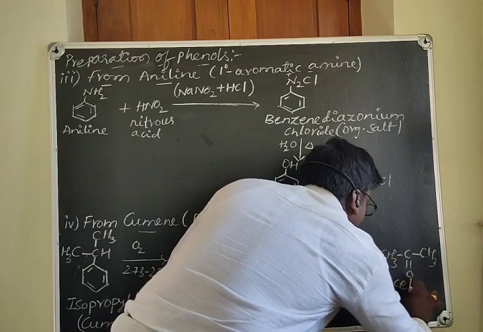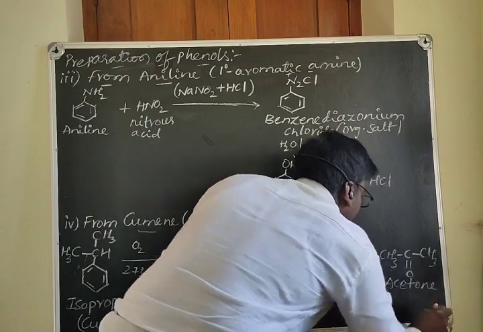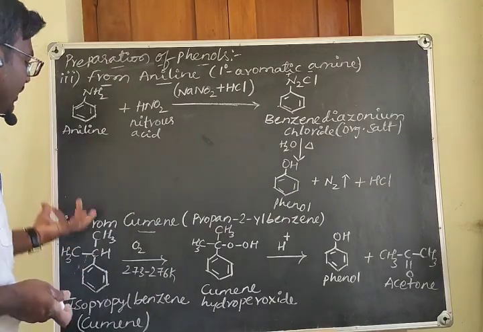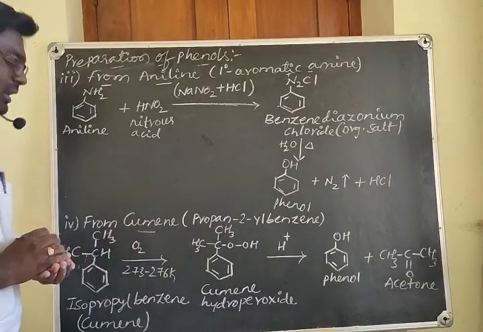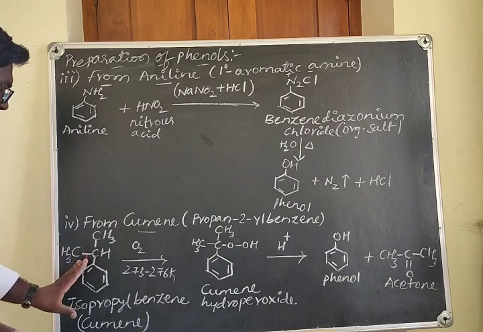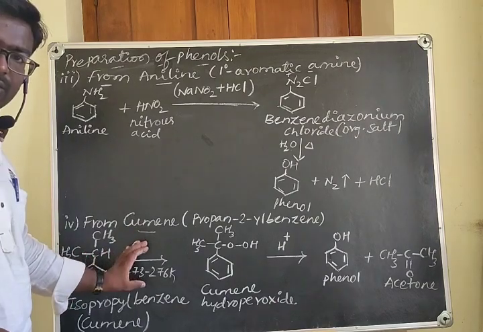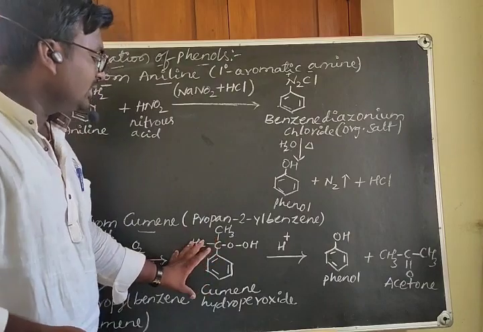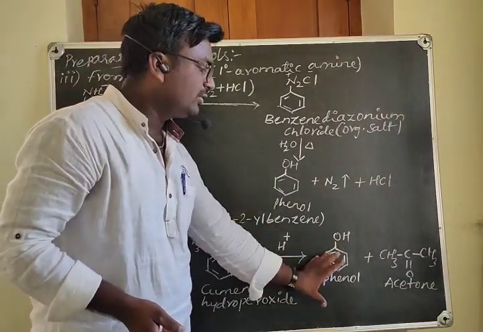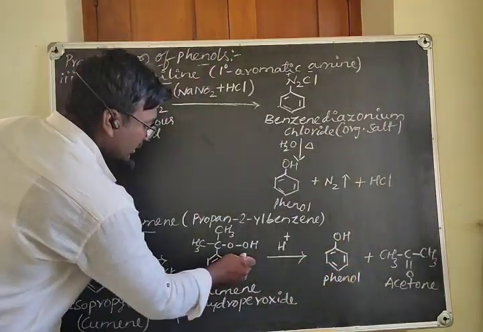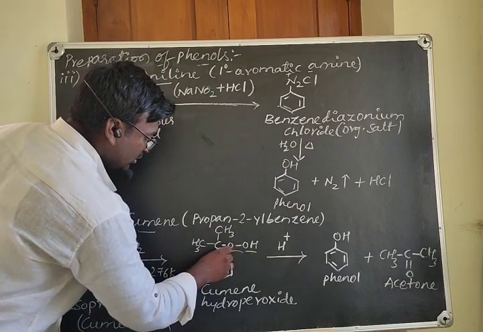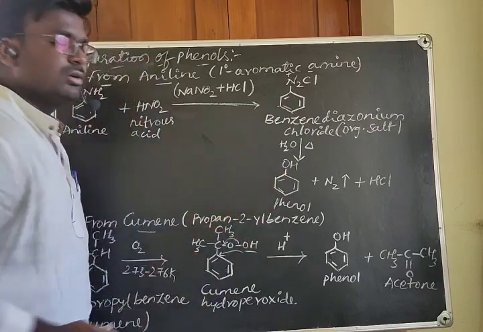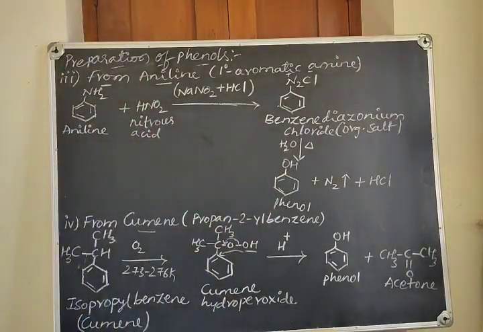This is an important commercial method of preparation of phenol. See here, cumene undergoes oxidation to give cumene hydroperoxide. When this is acidified, you will get phenol and acetone. This group comes to join here, and this goes as acetone.